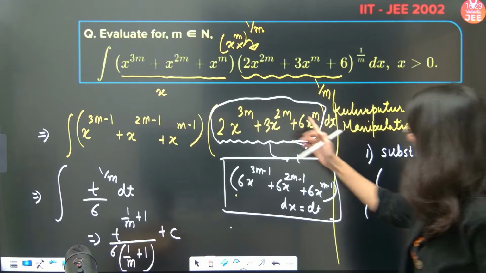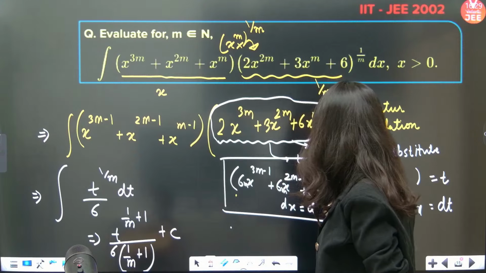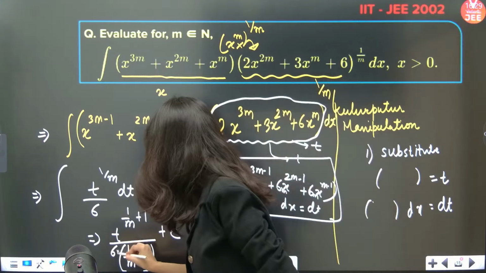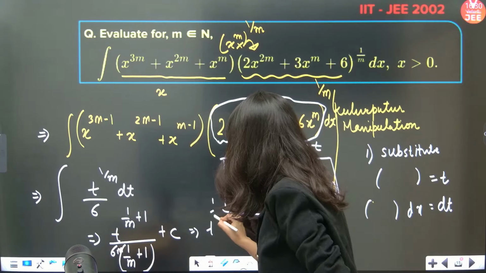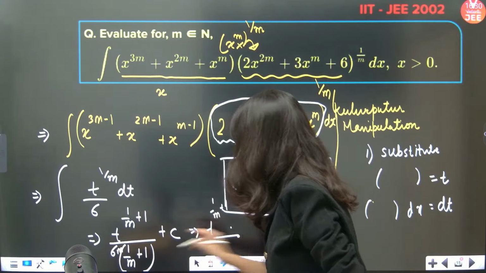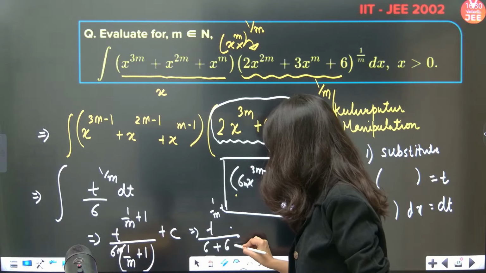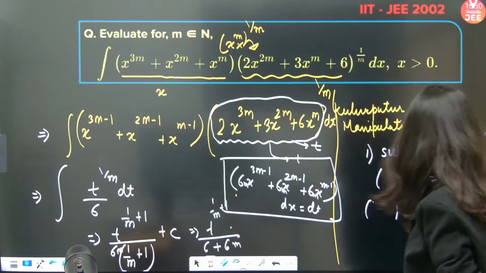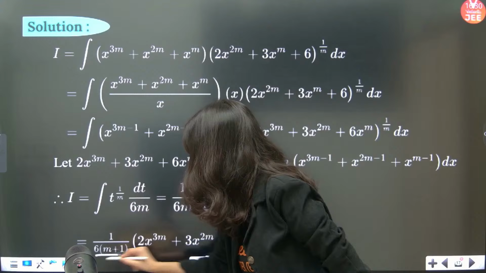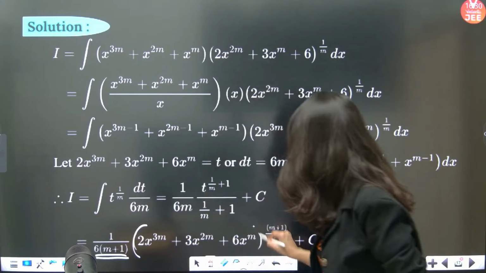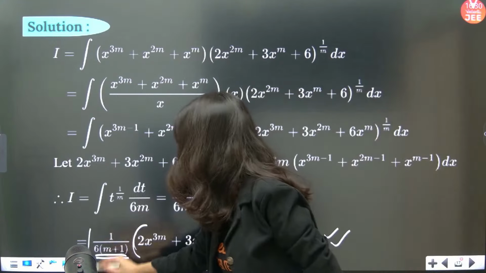The power will come in front, so 6m, this is 1 upon 6m. If you multiply m inside, t power 1 by m plus 1 upon 6 plus 6m. So the correct answer, let me tell you, is 6 plus 6m, and this is t power m plus 1 by m plus constant. This is the final answer.